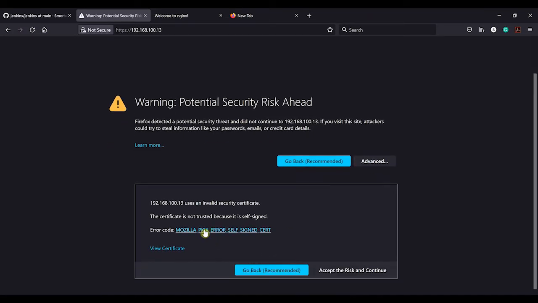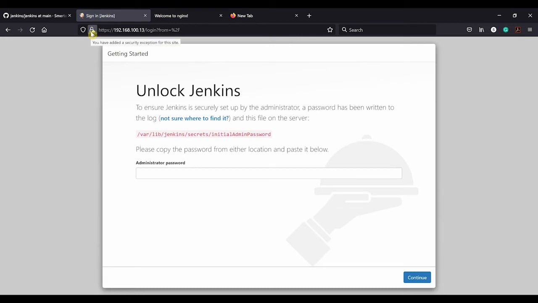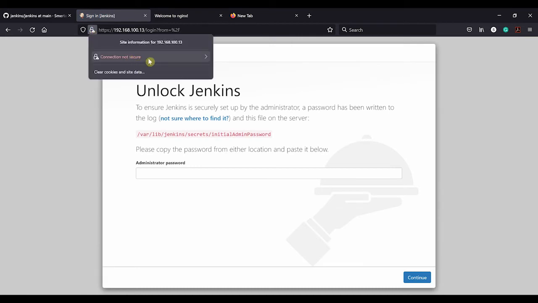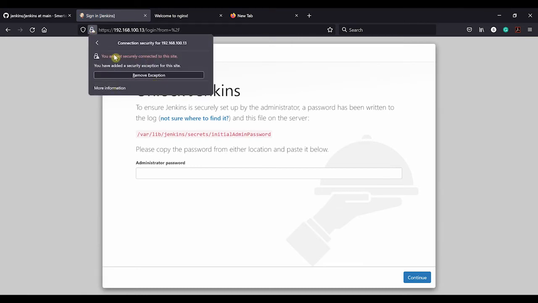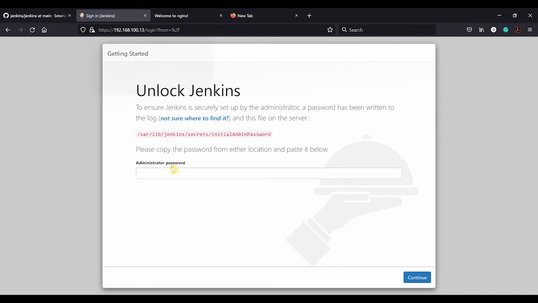And then I will accept the risk and continue. So even though it's saying it's not secure, we're securely connected over HTTPS.